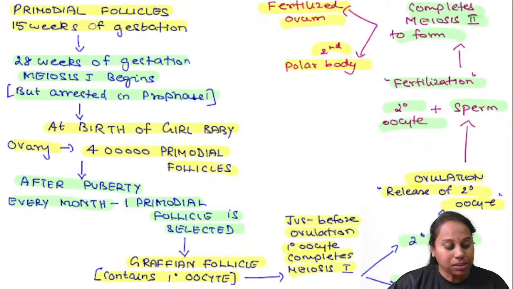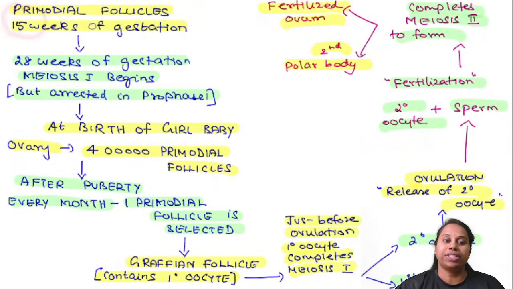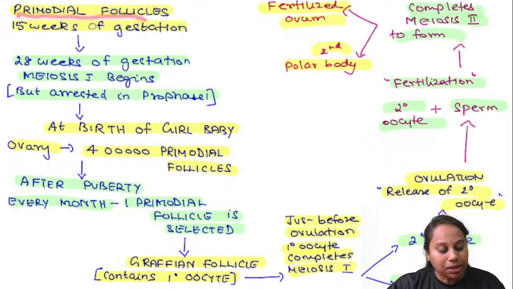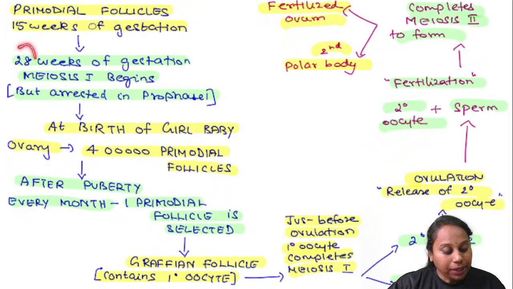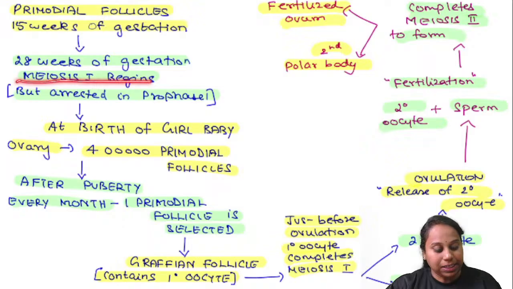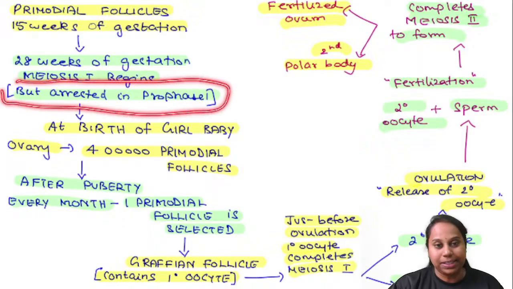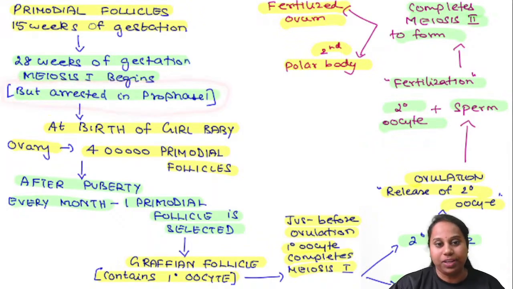Oogenesis starts from the 15th week of gestation itself. It means even before the birth of a female baby, oogenesis begins. The primordial follicle development starts around the 15th week of gestation. Around 28 weeks of gestation, meiosis 1 begins. It means meiosis 1 has started, but it is arrested in prophase 1 itself. It stops there, in prophase 1.